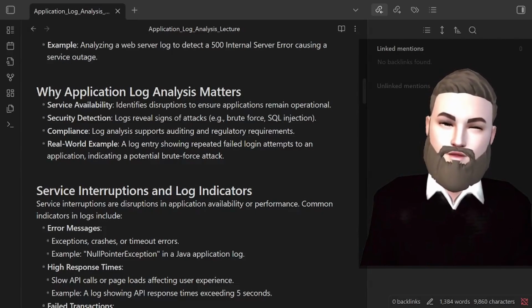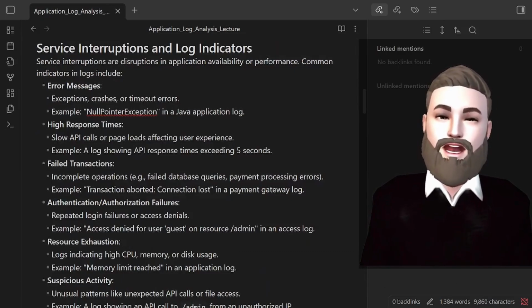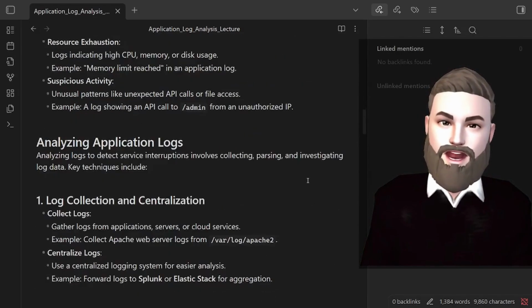Real world example: service interruptions and log indicators. Error messages, high response times, failed transactions, authentication and authorization failures, resource exhaustion, and suspicious activity.